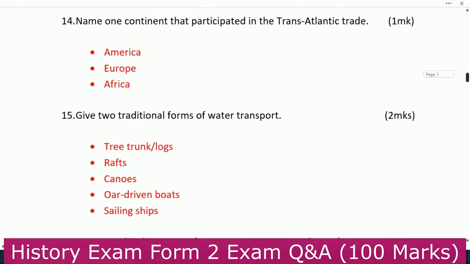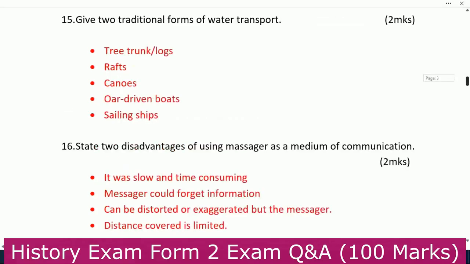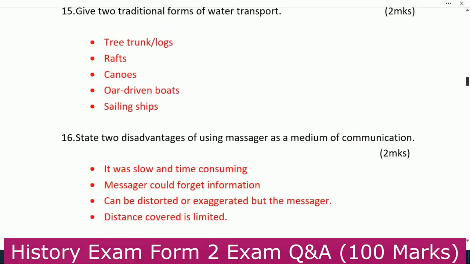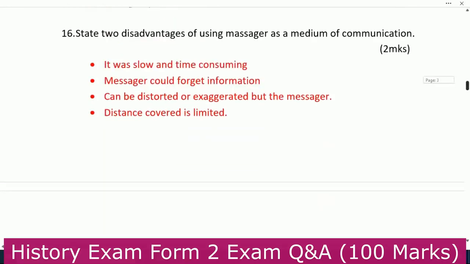Next, number 14, we are told one continent that participated in the transatlantic trade. We have America, Europe, Africa. Number 15. Give two traditional forms of water transport. We have tree trunks or logs, we have rafts, we have canoes, we have oar driven boats, and then we have sailing ships.